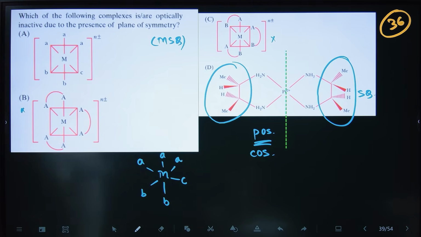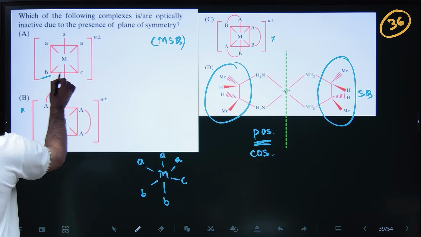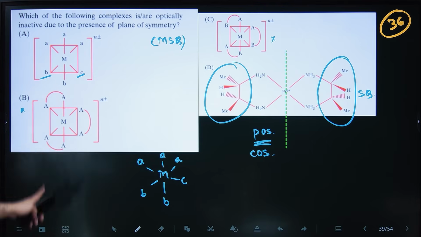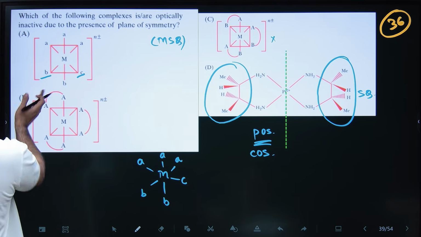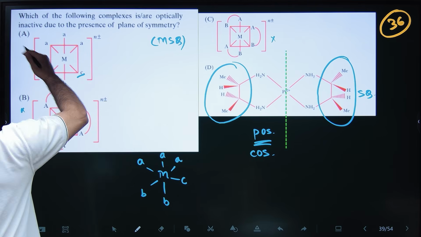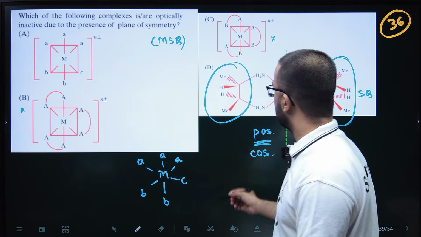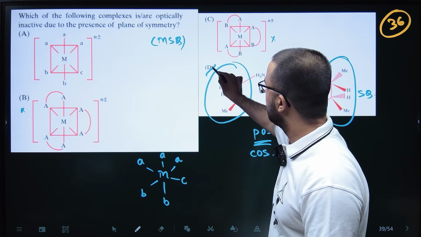So is there any plane going? Let's see. So a plane like this, vertical plane. So no, B and C won't reflect each other if a vertical plane will pass. So a plane like this, diagonal plane. So A and C won't. And with this plane, A and B won't. Obviously the answer will be then D only.